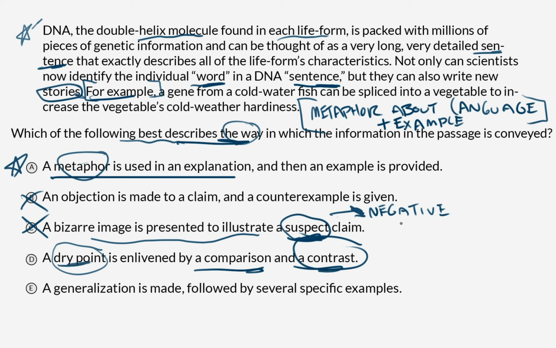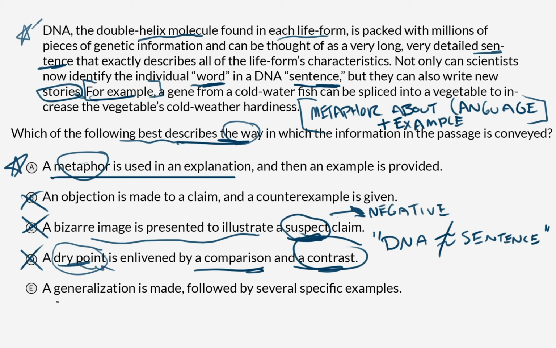Now, you personally may think that DNA is uninteresting. I don't know why, it's super cool to me. But the author doesn't seem to have that opinion. Nor is there any contrast, right? If the comparison is DNA is like a sentence, nowhere else in the passage does it say DNA is not like a sentence. So there's no contrast, and the fact that it's dry is not remarked upon by the author, so we can cross that right off.